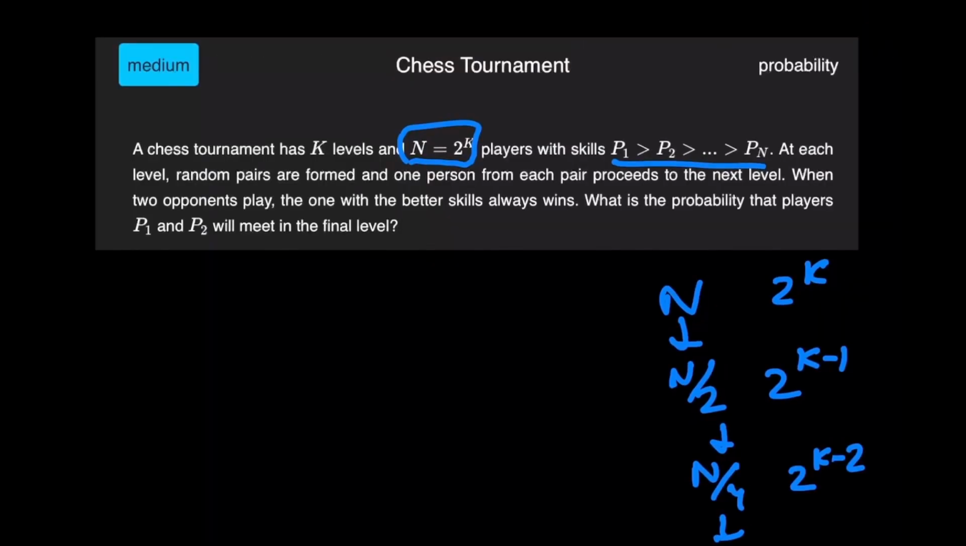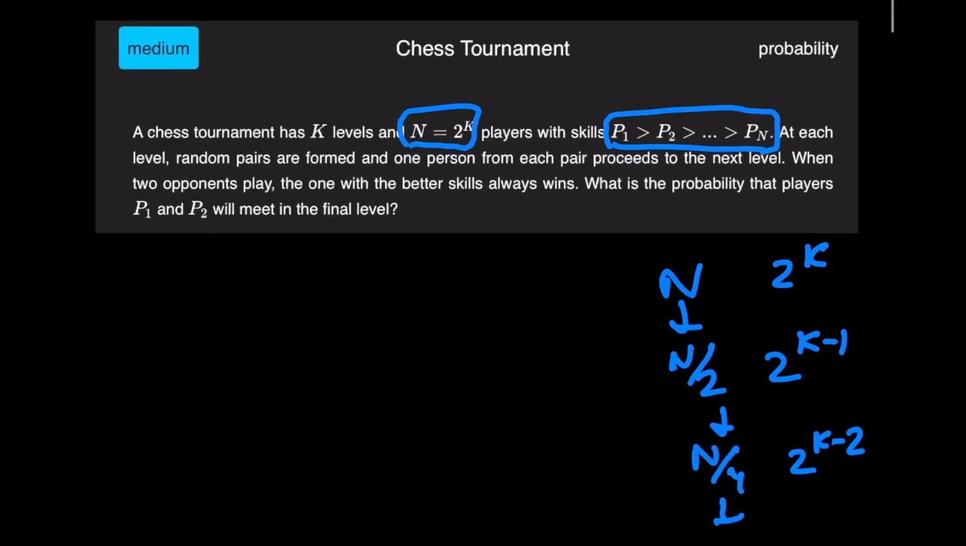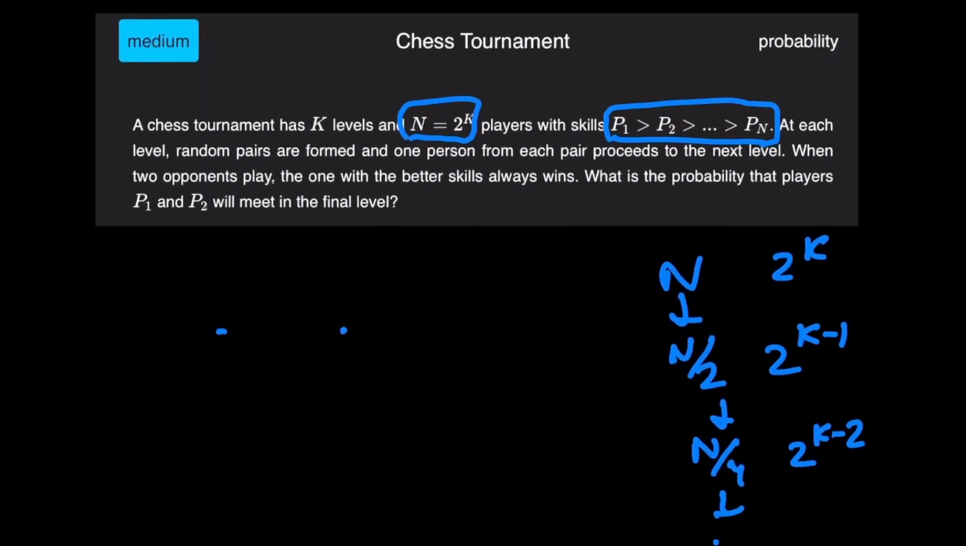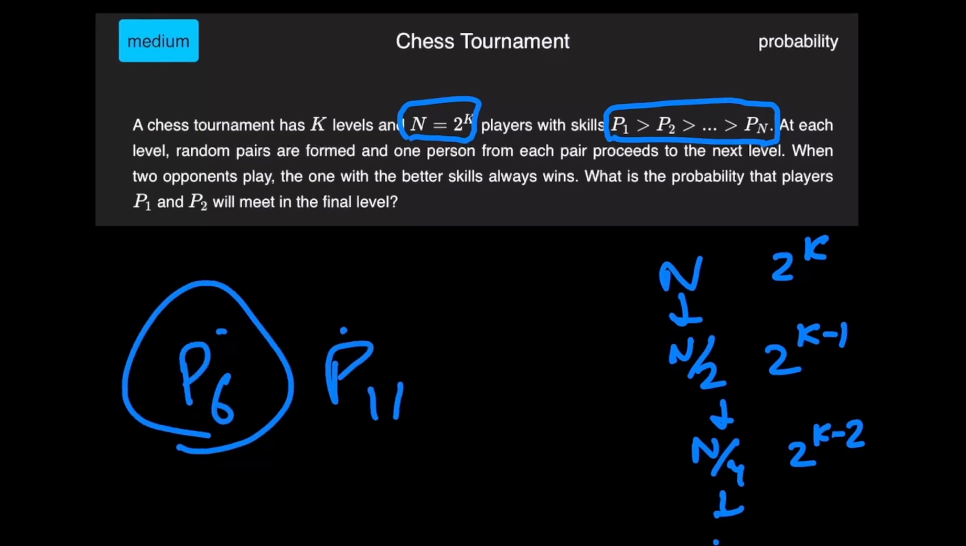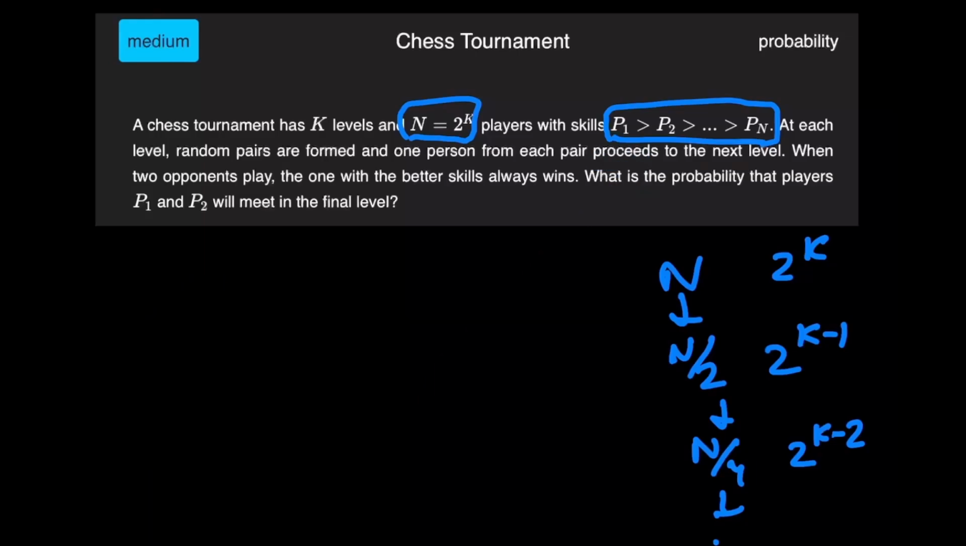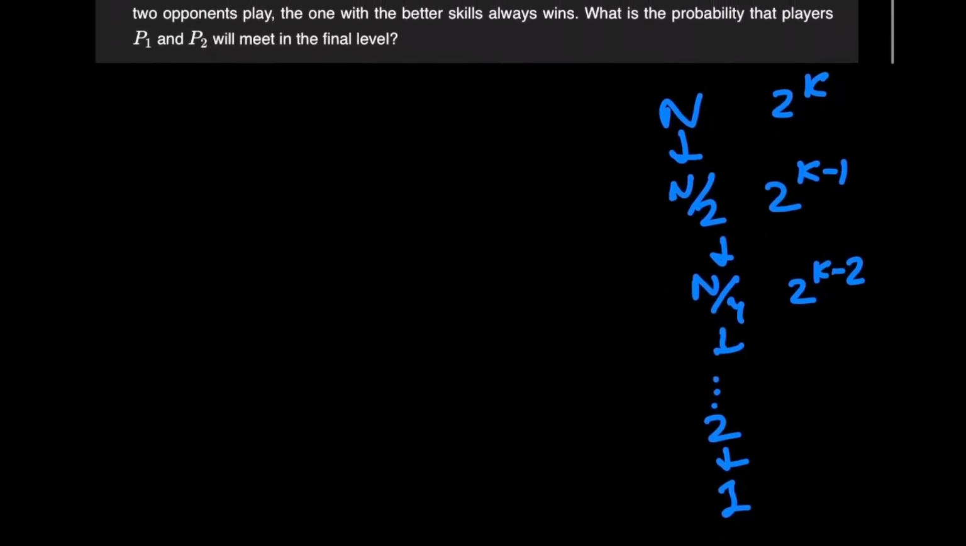So the way the tournament works is each player has already been assigned a skill, and for two players playing against each other, let's say P6 and P11, P6 is always going to win because P6 has a better skill than P11 according to this ordering. And we've been asked the probability that P1 and P2 will meet in the final.